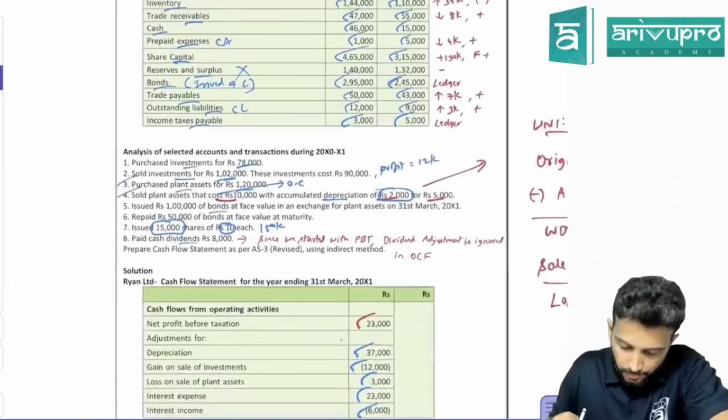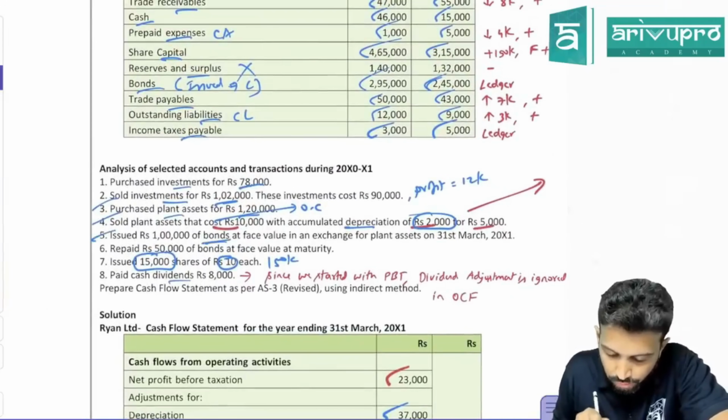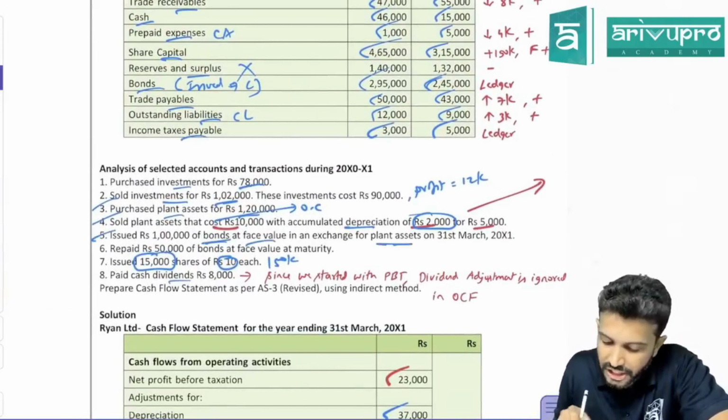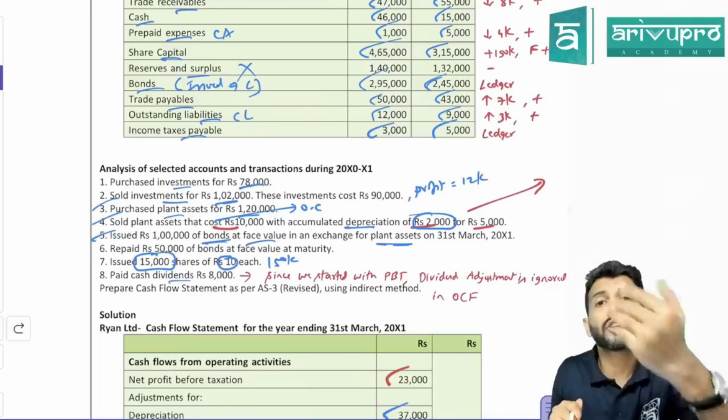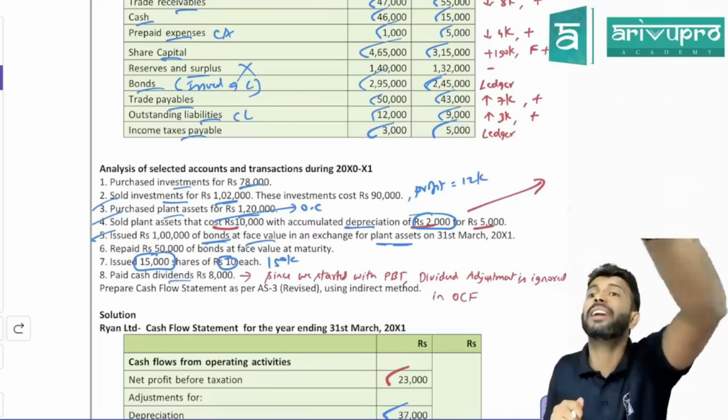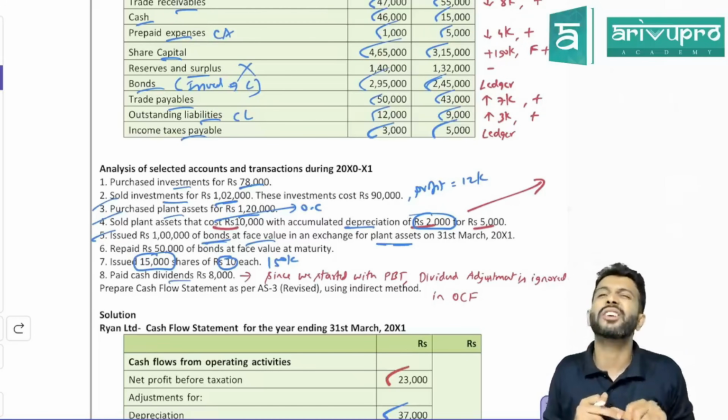Next, what else is there? Issued bonds of face value 1 lakh in exchange for plant assets. So you purchased a plant for 1 lakh. Instead of paying cash, you give your company's debentures. Okay, so what's the journal entry for plant purchased and cash paid?